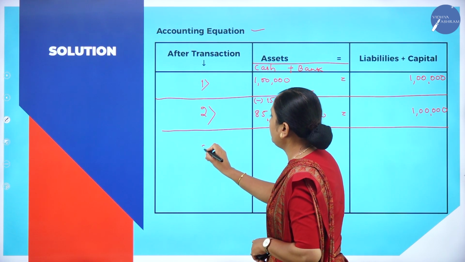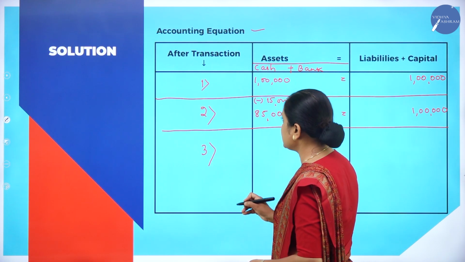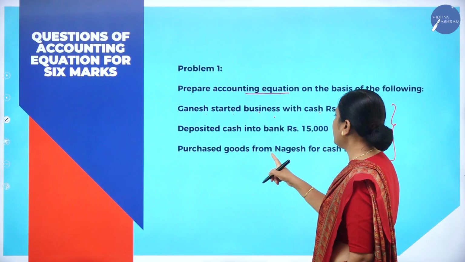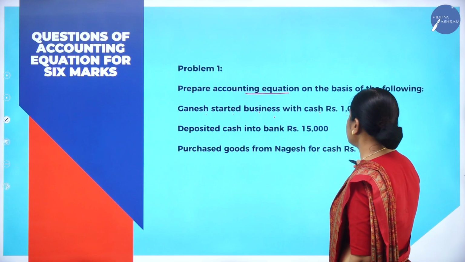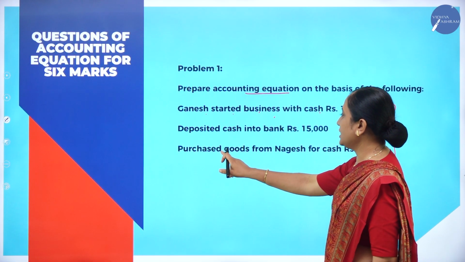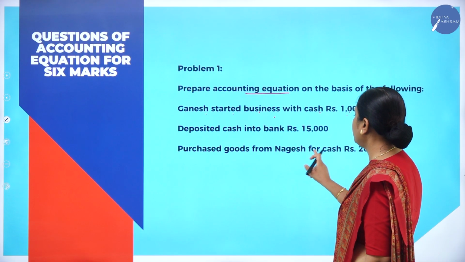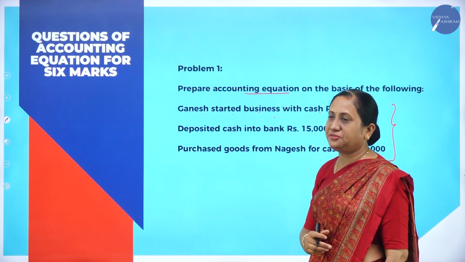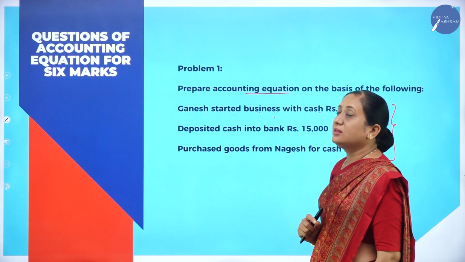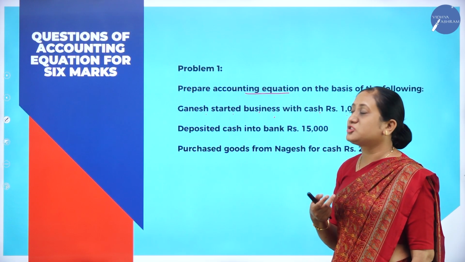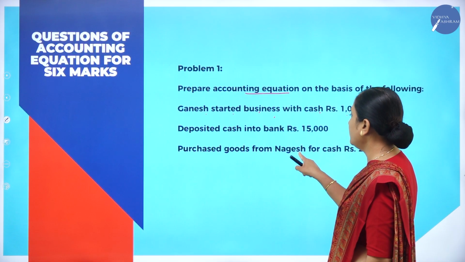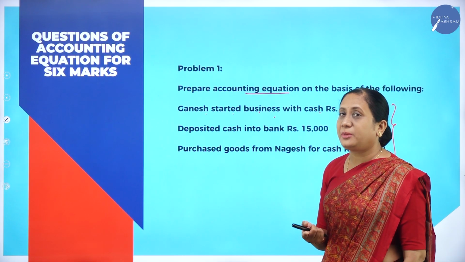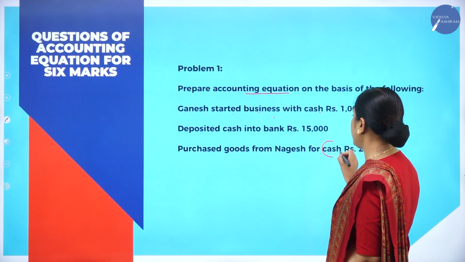Now we will come to the third transaction: purchased goods from Nagesh for cash rupees 20,000. We have to understand the transaction first. The business has purchased goods from Nagesh. What type of purchase is it? It is a cash purchase.